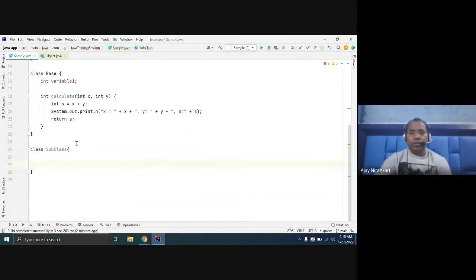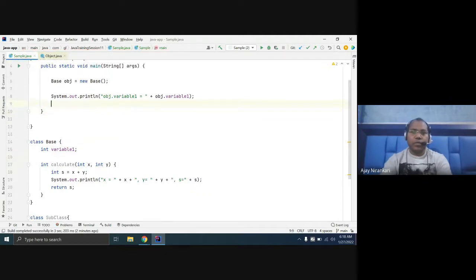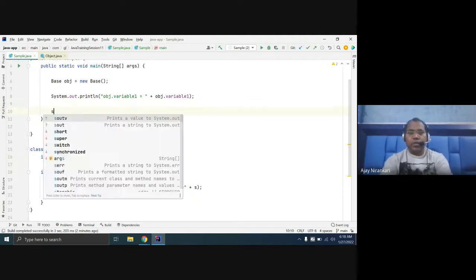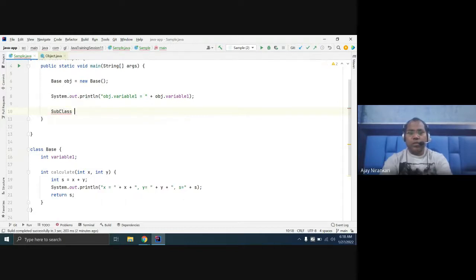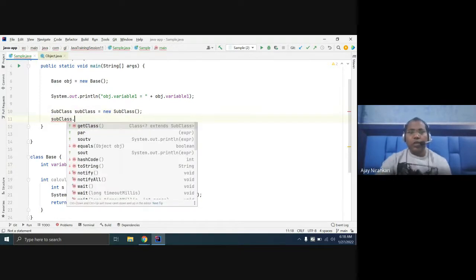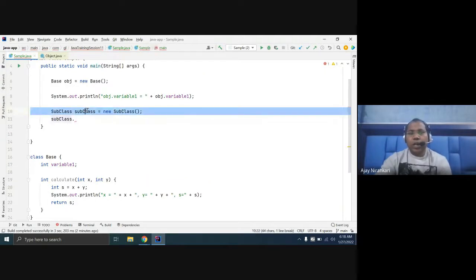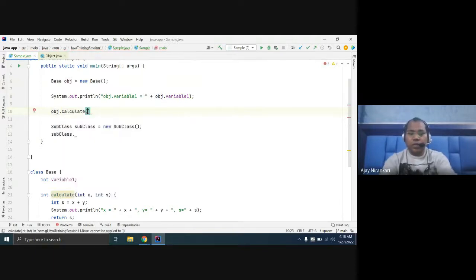Whenever you create an object of the subclass, you can only access those members defined inside the subclass, but in this subclass we cannot define anything. But I want this subclass object to be able to invoke calculate, like the base class object, passing two numbers, and it will calculate it.